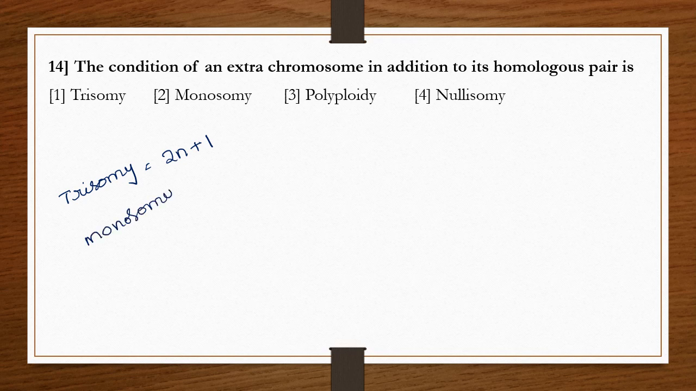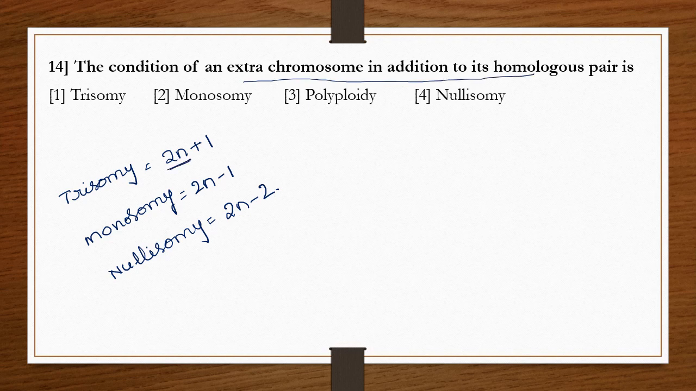Monosomy is represented with 2n minus 1, and nullisomy is represented with 2n minus 2. So here the question is the extra chromosome in addition to its homologous pair. 2n is the homologous pair. Addition of one is trisomy. The correct answer is option 1.